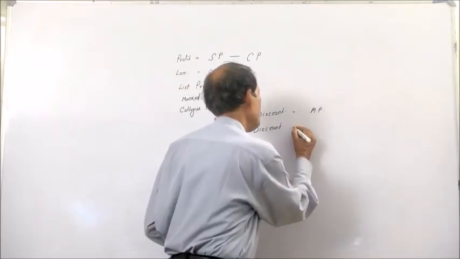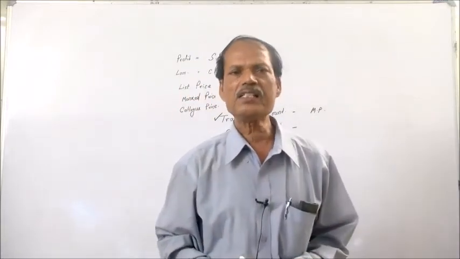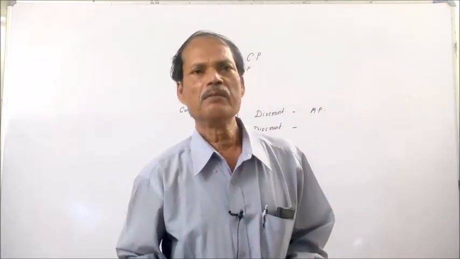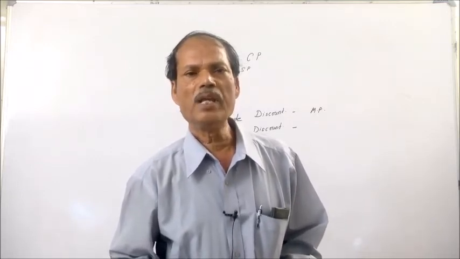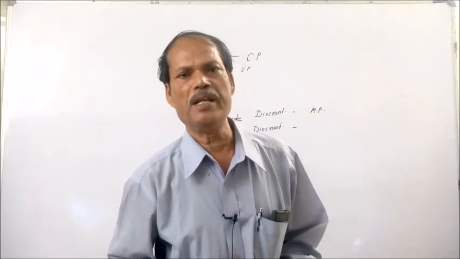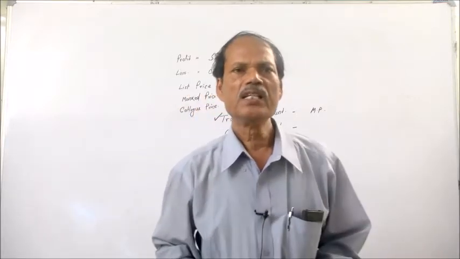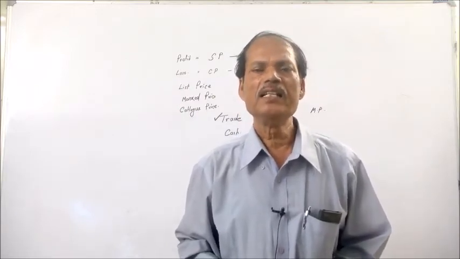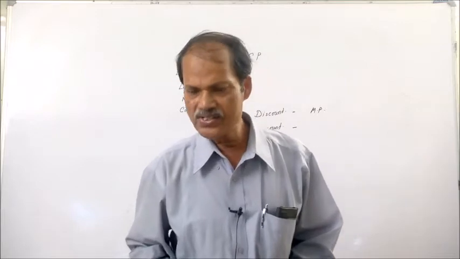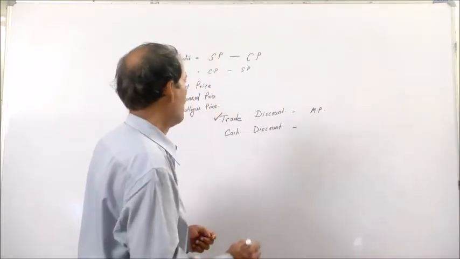Then the other discount is cash discount. This discount is given by the seller to the buyer for making prompt payment. That means if somebody pays cash immediately, then he receives this discount.